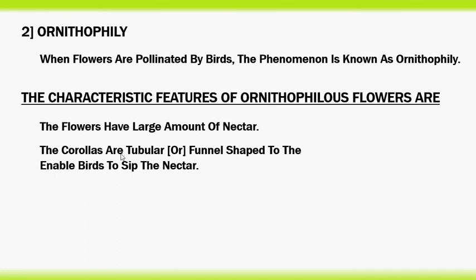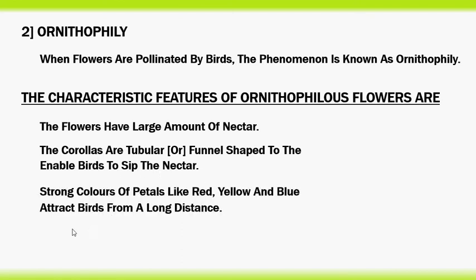The corollas are tubular or funnel shaped to enable birds to sip the nectar. Corolla is nothing but petals. Strong colors of petals like red, yellow and blue attract birds from a long distance. Examples for ornithophily: red silk cotton, Erythrina, Bignonia, agave.